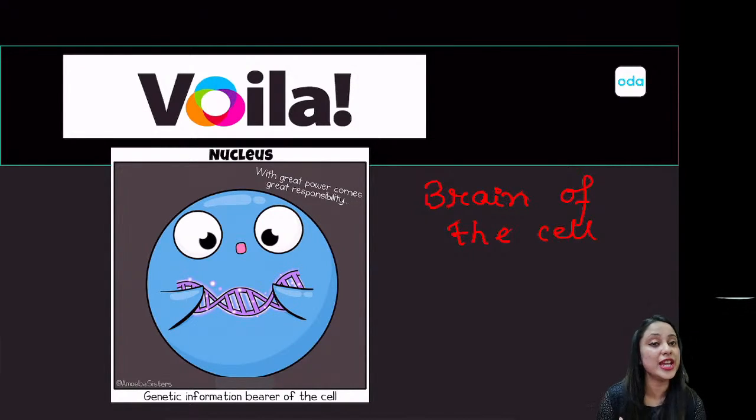It is the genetic bureau of the cell. It carries a lot of genetic information in it, right? And that genetic information is basically used for the different activities that a cell does, right? So whatever you are is basically because of the genes that you have. And where are the genes present? The genes are present within this amazing structure, which is the nucleus. Alright? So I believe the role of the nucleus is more or less clear.